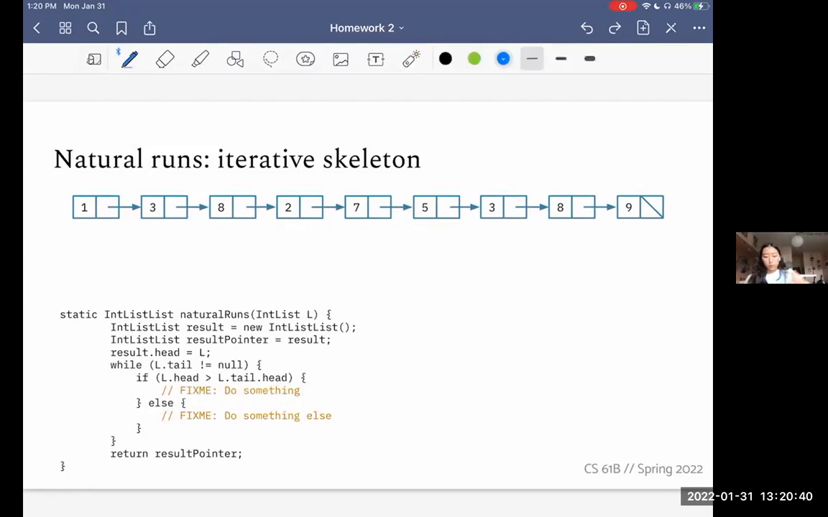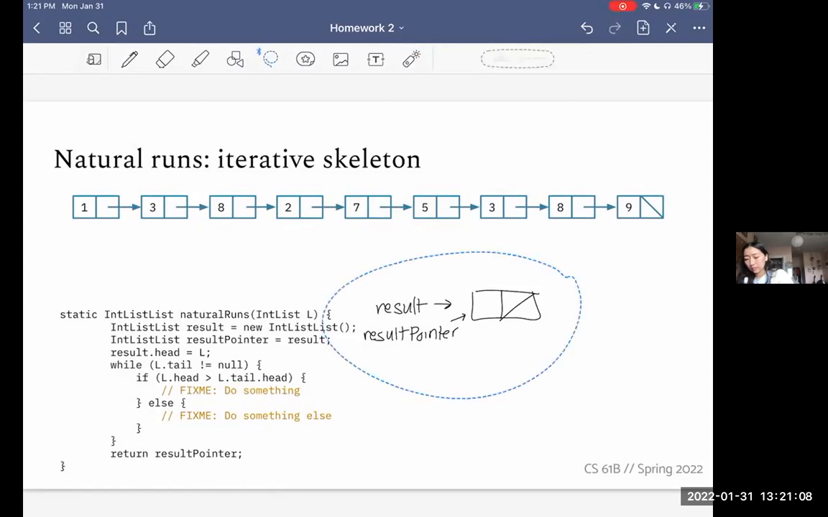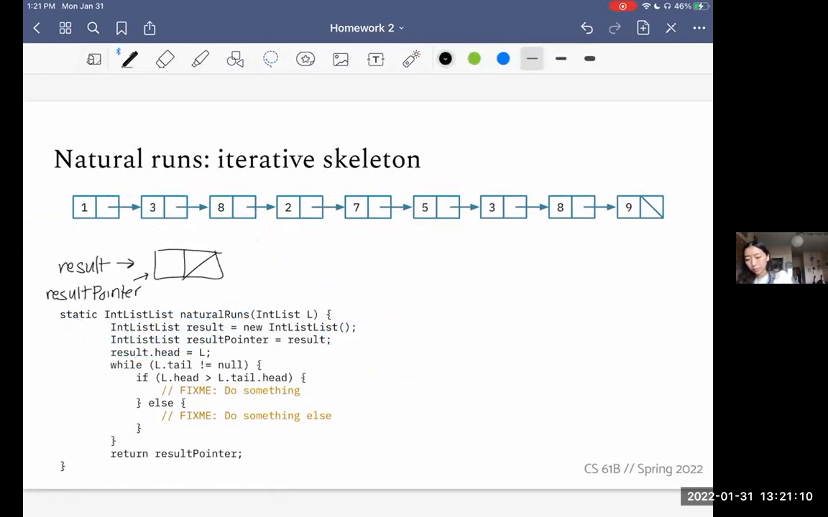And so the first thing we do is we make this IntList result. We can imagine result is pointing to some new IntList that's currently empty, right? And we also make this result pointer that points right here. And we set result.head to be L. So right now, actually, let me move this. Result pointer is going right here to 1, right?